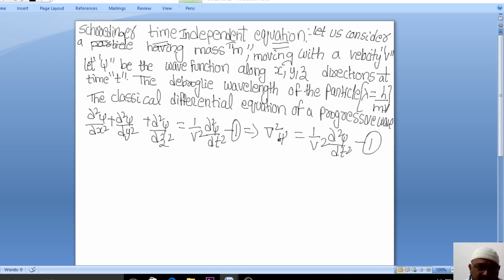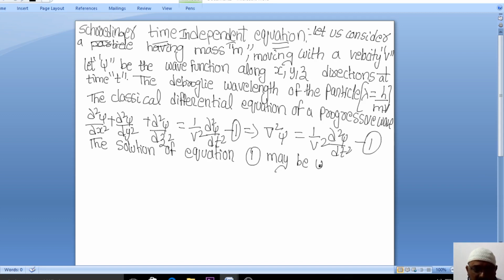So this is a second order differential equation, everybody knows. If this is a second order differential equation, then it should have some solution. So we have to assume a solution of equation 1.